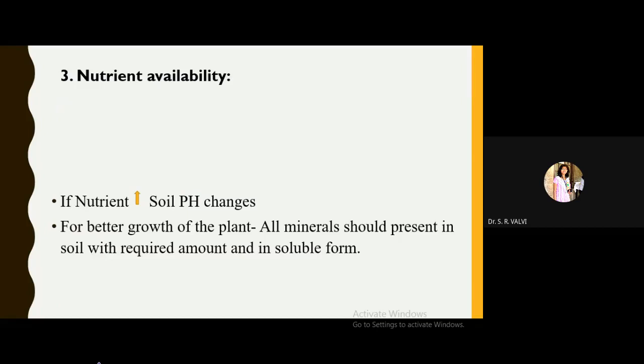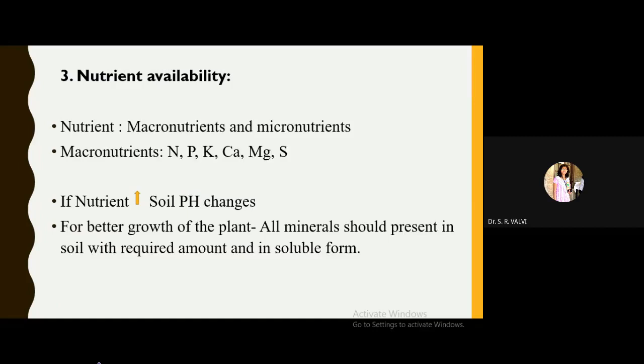Now next is nutrient availability. We know that nutrients are of two types, macronutrients and micronutrients. Macro means the nutrients which are present in abundance or in a major amount, and micronutrients means the nutrients which are available in a lesser amount. Majorly the minerals which are present are said to be macro and micronutrients. So which are those macro? N, nitrogen, P is phosphorus, K is potassium, calcium, magnesium, sulfur.